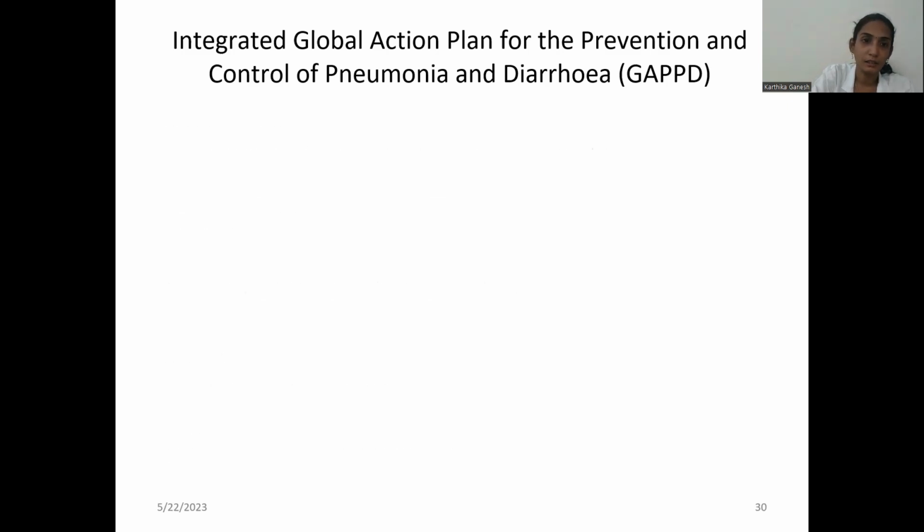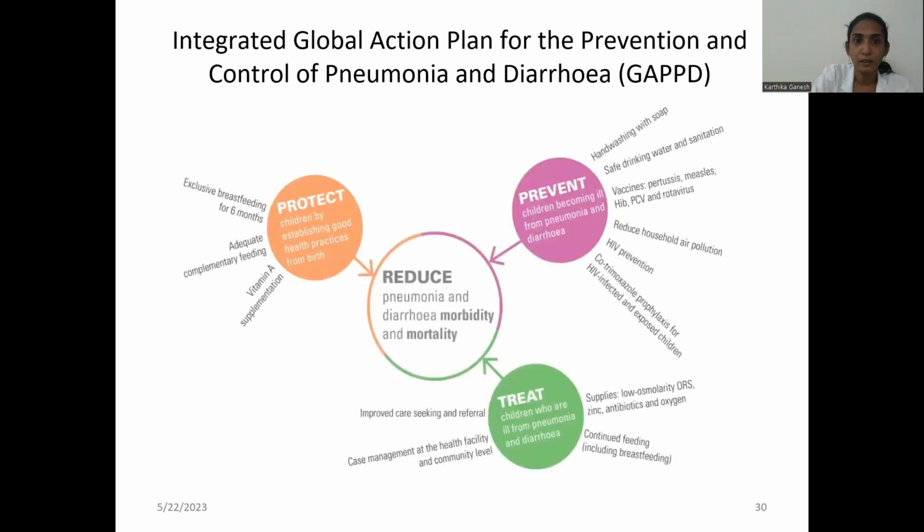So what are the targets under this PC? Protect, prevent, treat. Okay. Under this, mainly, it is for reducing the morbidity and mortality due to pneumonia and diarrhea. So protect children by establishing good healthy practices, that is vitamin A supplementation, exclusive breastfeeding for 6 months, adequate complementary feeding, and preventing children from becoming ill due to pneumonia and diarrhea.